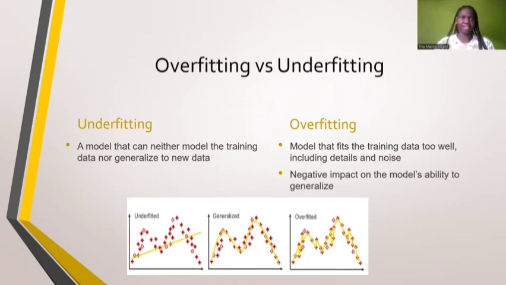And finally, we are talking about overfitting and underfitting in a decision tree. Underfitting is when the model can neither model the training data nor generalize to new data. Basically, this is what we are talking about. You've plotted your graph, and with underfitting, the model is here. It has neglected many things or generalized just in between. Then overfitting is when the model fits the training data too well, including details and noise. Basically, it's trying to gather everything.